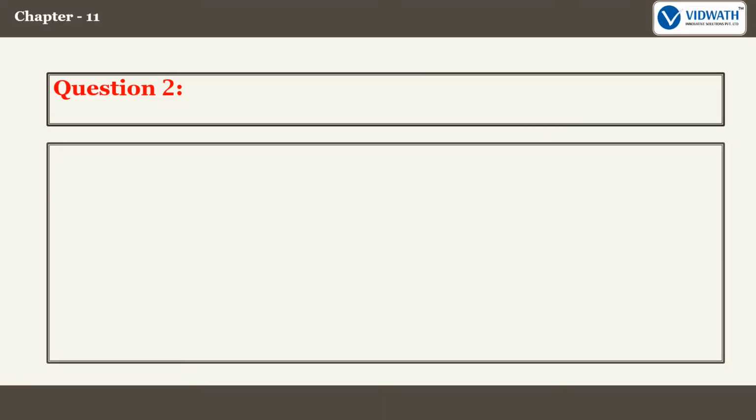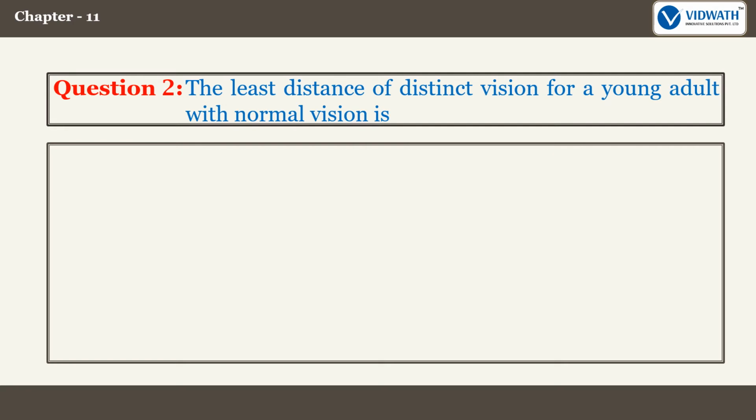Question 2. The least distance of distinct vision for a young adult with normal vision is: Option A. 25 meters. Option B. 20 meters. Option C. 20 centimeters. Option D. 25 centimeters. The correct answer is option D. 25 centimeters.